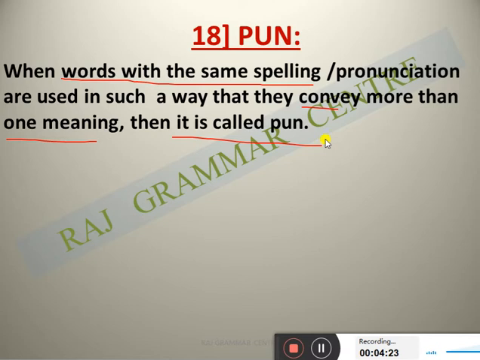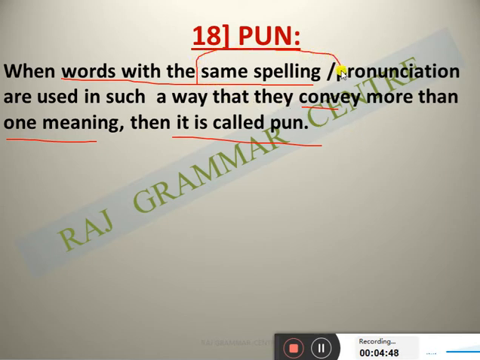You know, the previous one, tautology, was like homophone: two different words, same meaning. And this one is what? Here only one word is there, or more than one word, but the difference is that they have the same spelling.